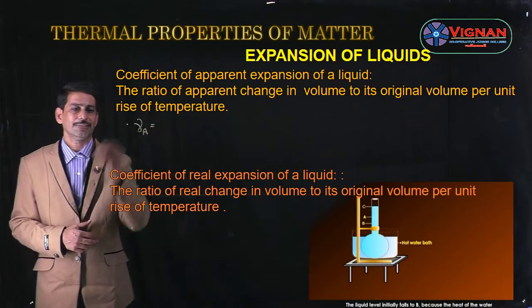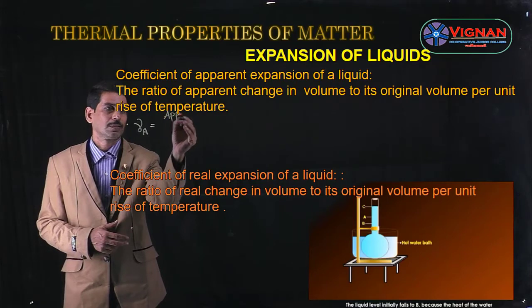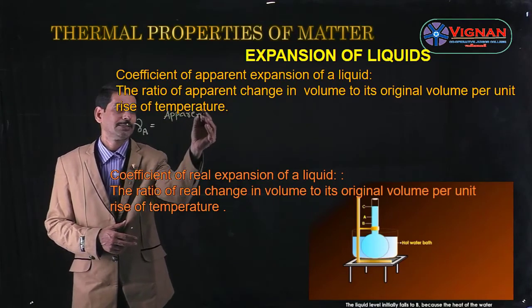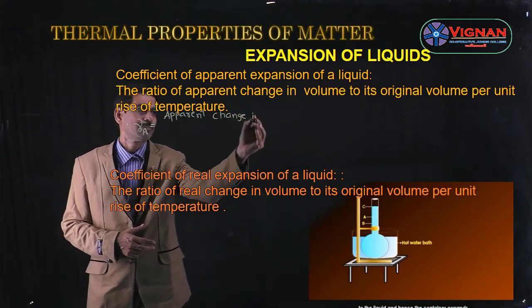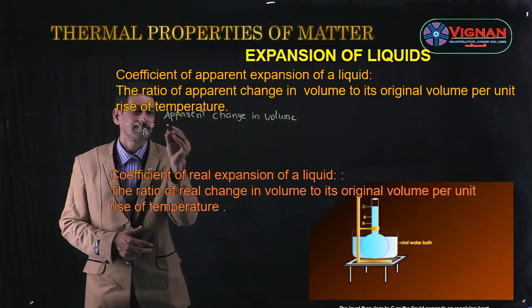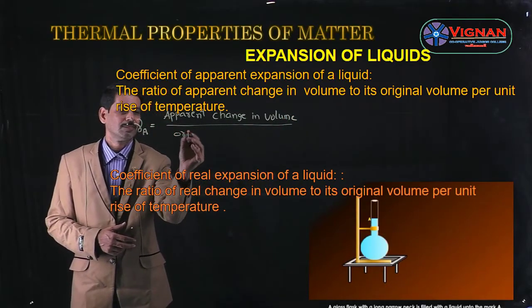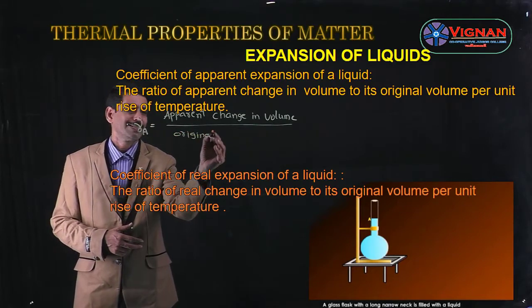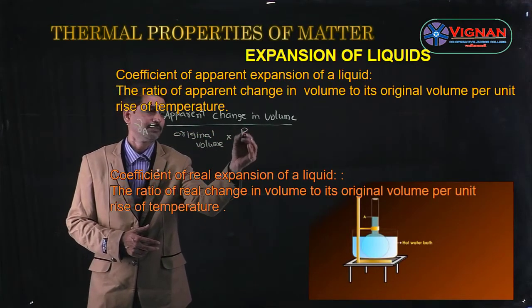So the formula is gamma A equals apparent change in volume divided by original volume into rise of temperature.